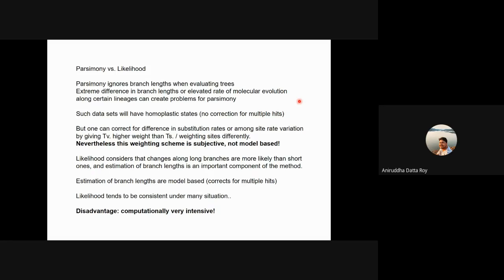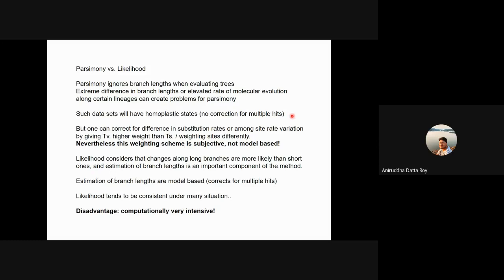Even for NJ and UPGMA, you can incorporate a model of sequence evolution, because remember that at the end of the day, in both NJ and UPGMA, you are calculating genetic distance, right? So instead of calculating uncorrected genetic distance or observed distance, you can use a model-based approach to calculate the distance, right? So parsimony that way is inferior.